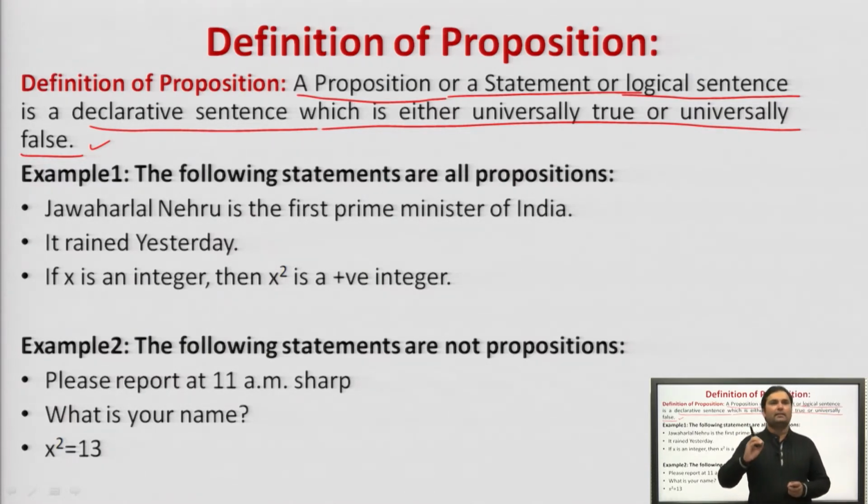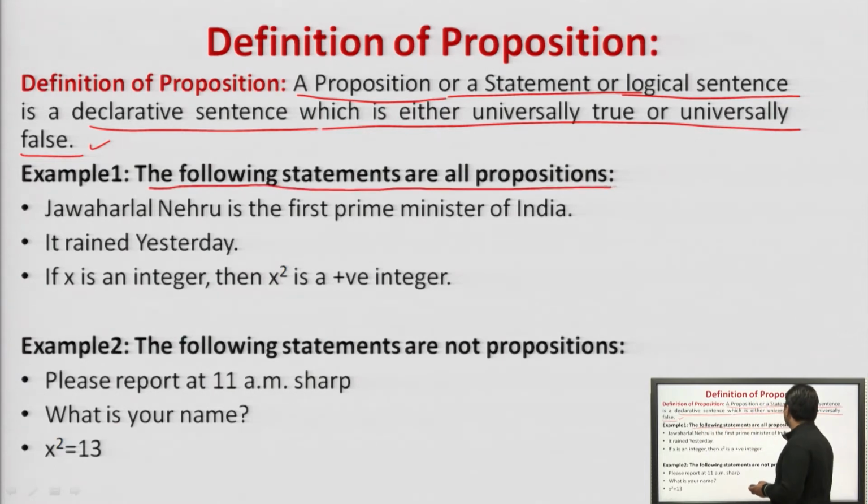A proposition can be named as a statement as well as a logical sentence. Now, how can we say that a given sentence is universally true or false? To see this, we will see some examples. Example 1: the following statements are all propositions, that is, these statements are either universally true or universally false. First, Jawaharlal Nehru is the first Prime Minister of India. Yes, this is universally true. It rained yesterday. Yes, this is universally true.